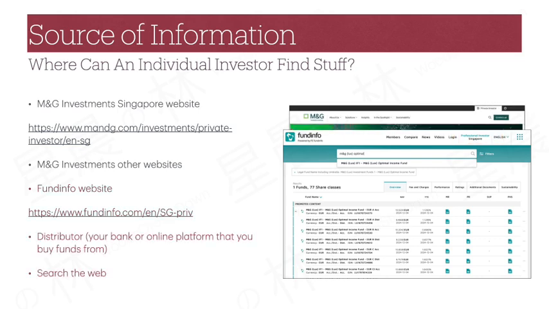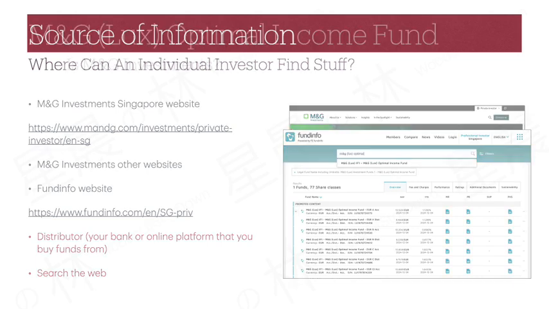You can of course also get some information from your distributor, which is your bank or online platform that you buy funds from, as long as they have the fund on their offering list. And finally, the web is always readily available, waiting to answer your search queries.